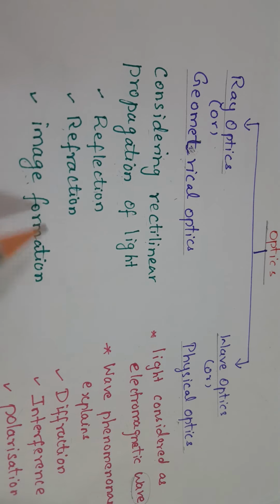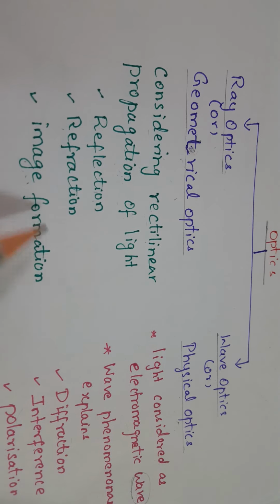Here i is given, so you have to find delta using the formula 180 minus 2i. In the next one, alpha is given, so you can use delta equal to 2 alpha.